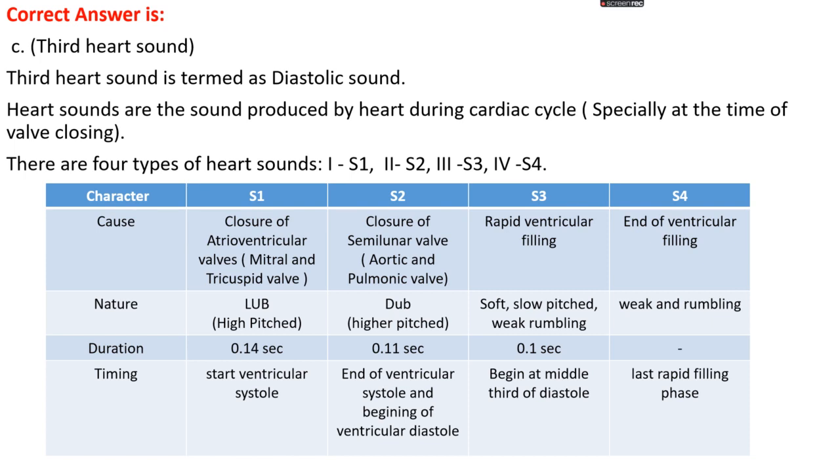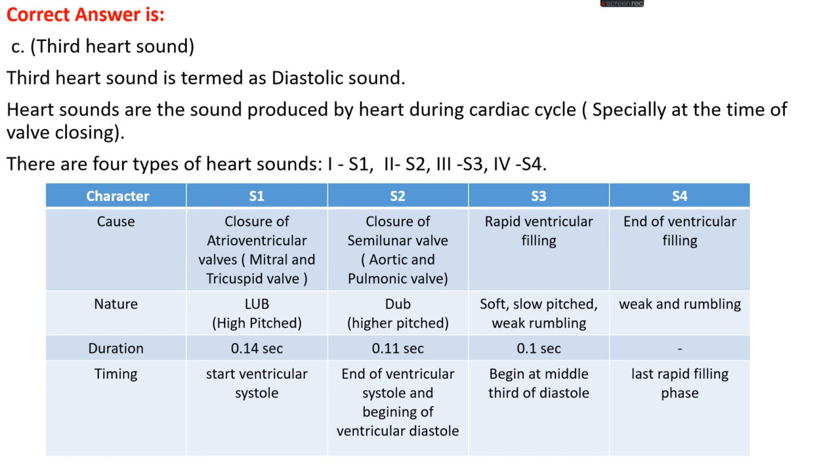The third heart sound is termed as a diastolic sound. Heart sounds are the sounds produced by the heart during the cardiac cycle, especially when the valves close. There are four types of heart sounds we can hear: S1, S2, S3 and S4. The cause of S1 is the closure of the atrioventricular valves, the valves present between atrium and ventricle: the tricuspid valve, between the right atrium and right ventricle, and the bicuspid valve, between the left atrium and left ventricle. When these valves close, they produce the S1 sound.